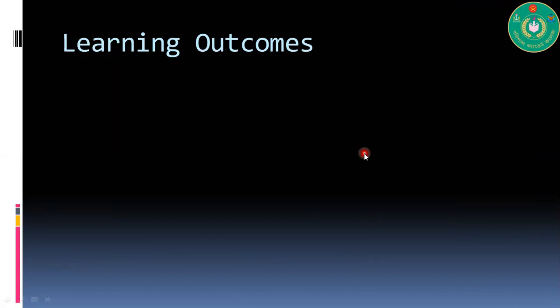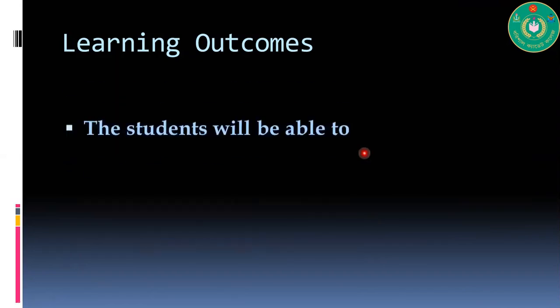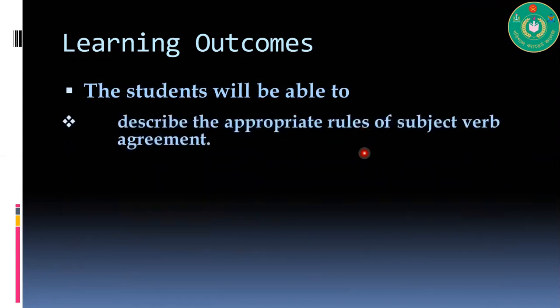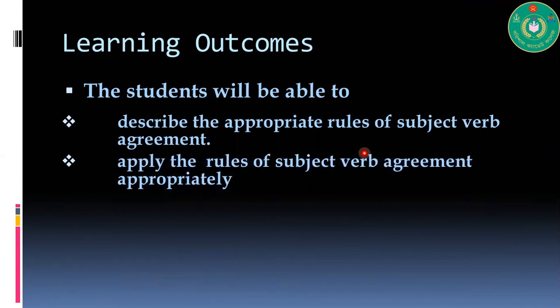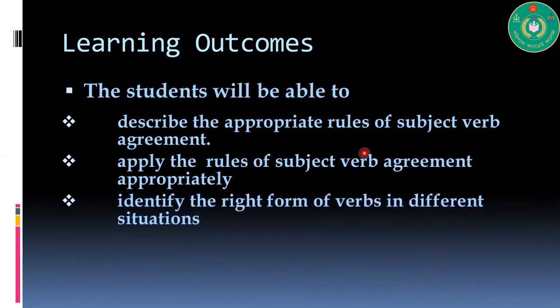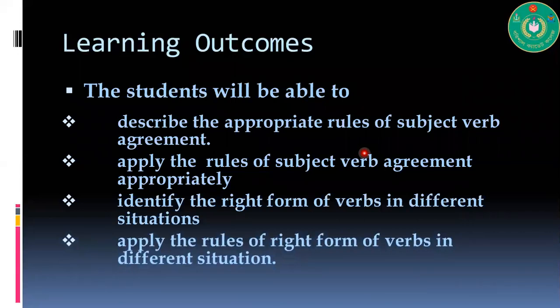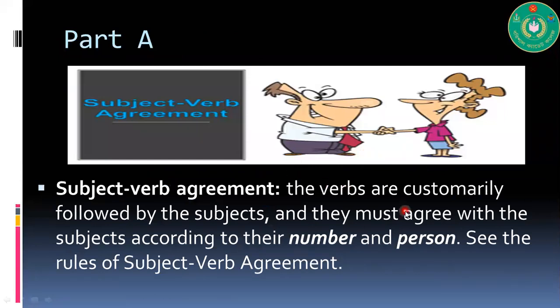After the end of this lesson, you will be able to describe the appropriate rules of subject-verb agreement, apply the rules of subject-verb agreement appropriately, identify the right form of verbs in different situations. Finally, apply the rules of right form of verbs in different situations. This session is divided into two parts. Part 1, we will talk about subject-verb agreement. And the next part, we will talk about right form of verbs.